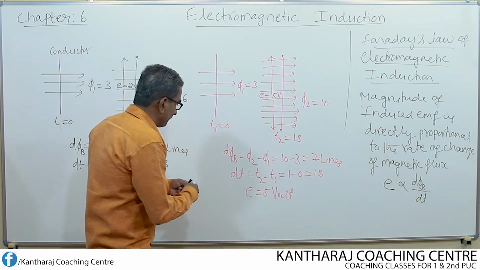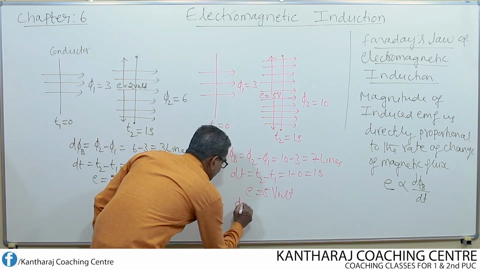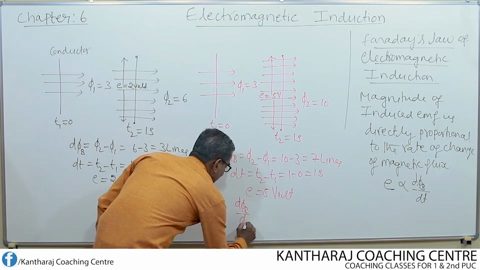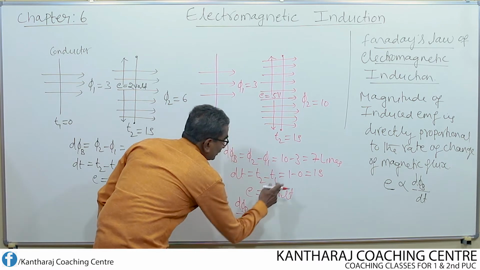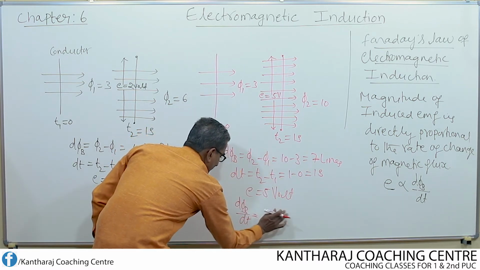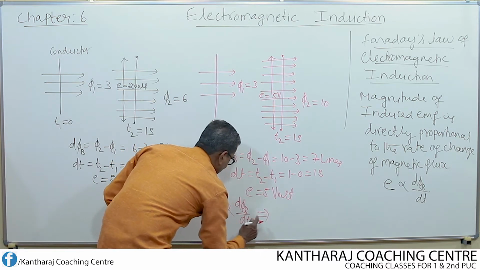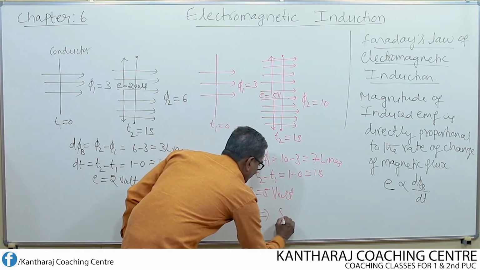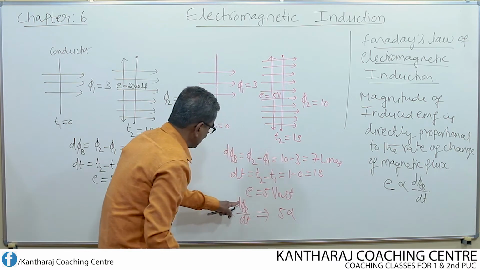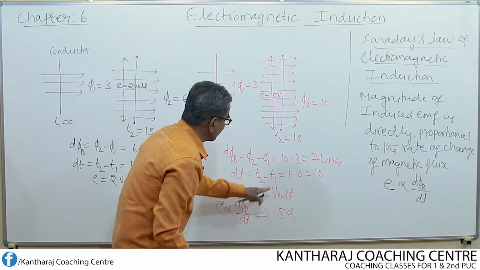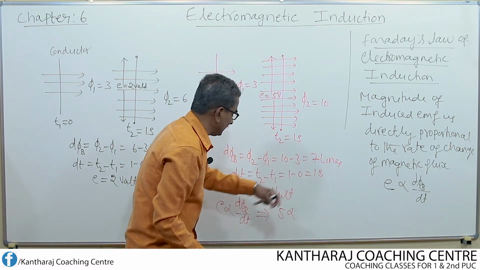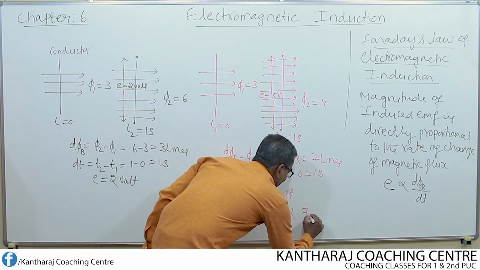So let us write here, what is d phi b by dt? Or else E is proportional to d phi by dt. This implies that the EMF induced here, 5 volt, is directly proportional to d phi b by dt. So d phi b is 7, dt is 1, 7 by 1.